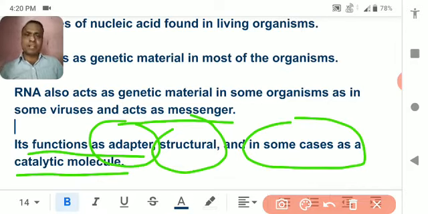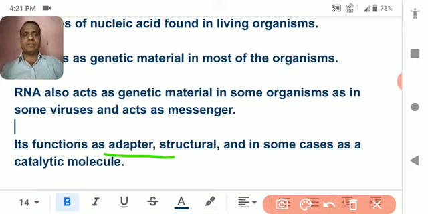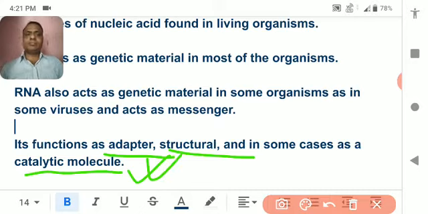Different kinds of biochemical reactions are done by certain kinds of enzymes. In that case it adapts what kind of enzyme is required to be made. According to that, it helps to make the particular kind of enzyme, its structure, and also helps in the catalytic reaction by formation of catalytic molecules, that is enzymes. Enzymes are nothing but catalytic molecules.